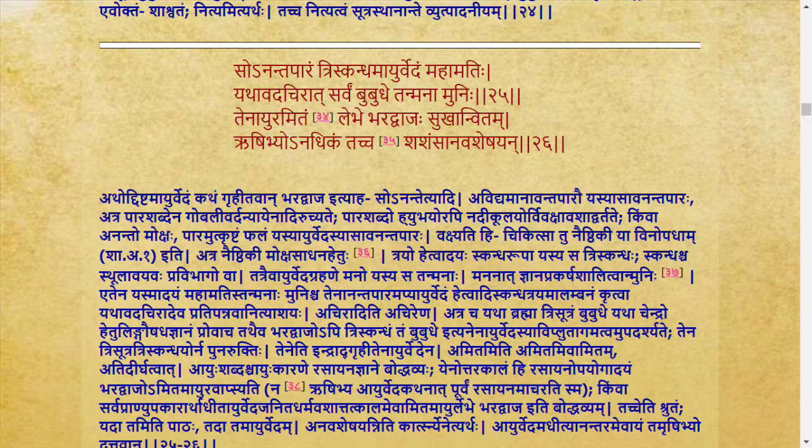That means Avidyamana: we do not know exactly what is the Anta, the end, and what is the Para, the beginning. So Yasya Asya Ananta Paraha: that which has neither the beginning nor the end. Neither the beginning is known nor the end is known. So Ayurveda is being explained as Anantaparam.